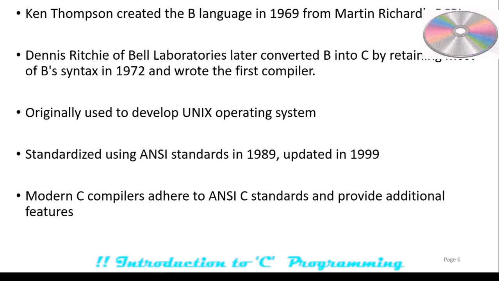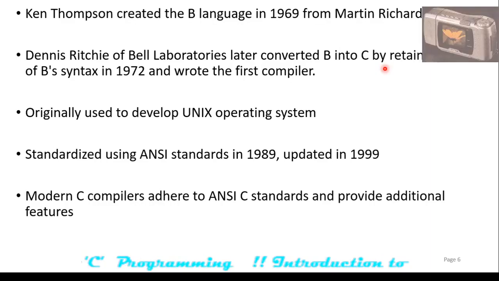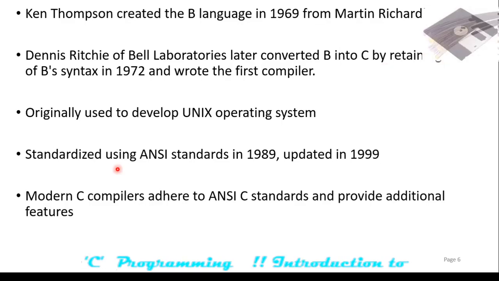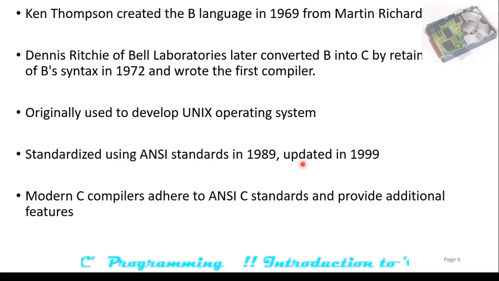Later on, further invention was done to the B, by Dennis Ritchie of Bell Labs, who converted that B into the C by retaining most of the B's syntax, that is in 1972. Originally it was used to develop the Unix operating system, which was further modified by Dennis Ritchie. This language was standardized using the ANSI standard in 1989 and updated in 1999.